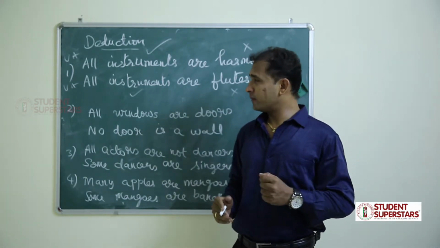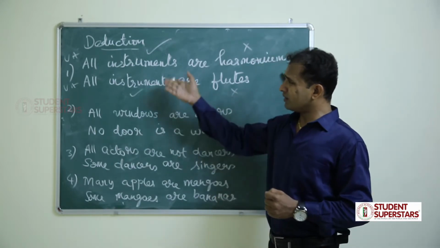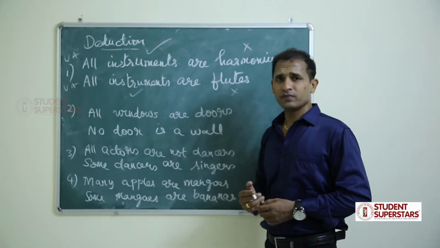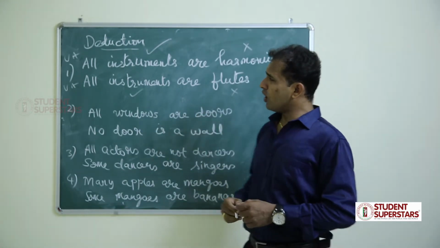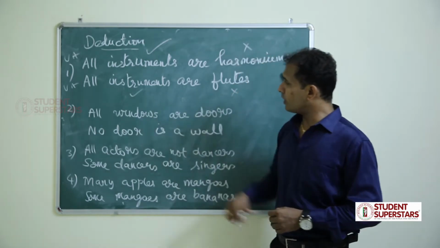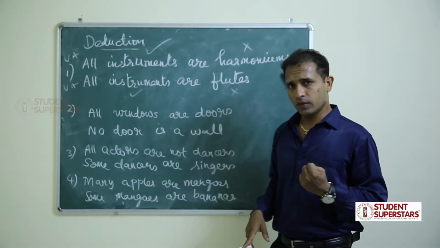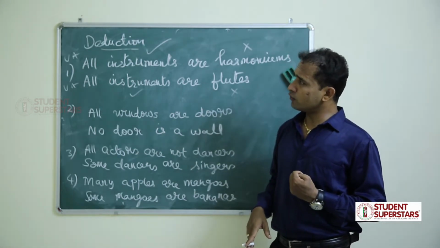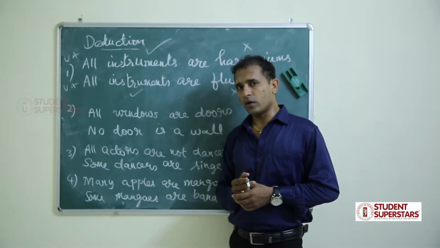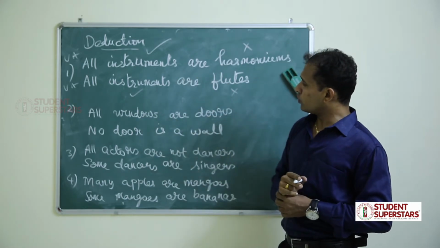Rule number 1 says middle term must be distributed at least once. What is the middle term, the common term? Instruments. Is that distributed at least once? Yes, twice. So rule number 1 satisfied. Rule number 2, only 3 distinct terms. Instruments, harmoniums and flutes. 3 distinct terms here. Rule number 2 also satisfied. Rule number 3 says middle term should not come in the conclusion, which means instruments should not come in the conclusion.